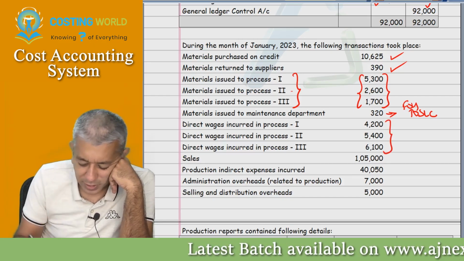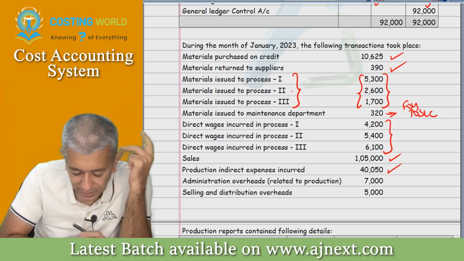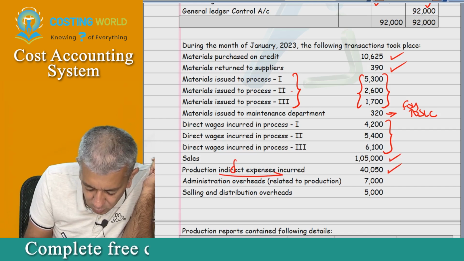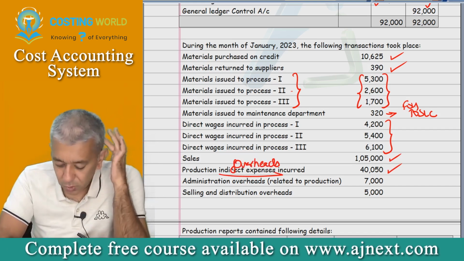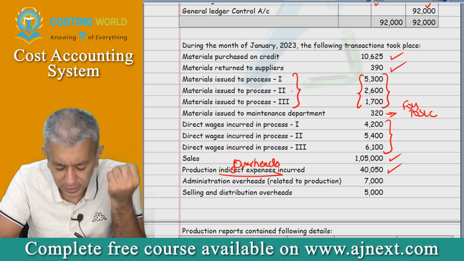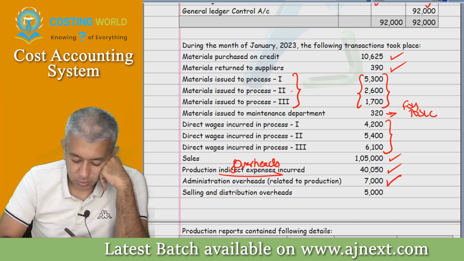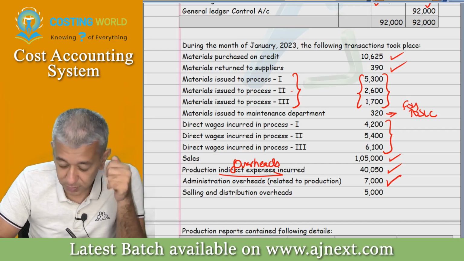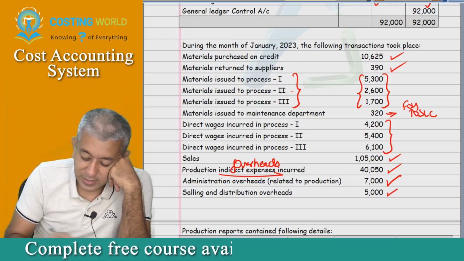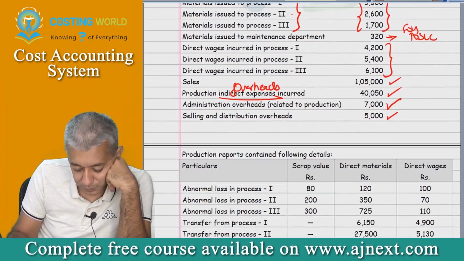We all know that. So forget it. Sales, we all know that. Production indirect expenses incurred. Indirect expenses means it is overheads only beta. So production overheads incurred, so FOH to GLA. Administration overheads related to production, 7,000. If nothing is told, this is amount incurred. Yesterday in question number 1 I told that. S&D 5,000, so this is also amount incurred only, S&D to GLA.